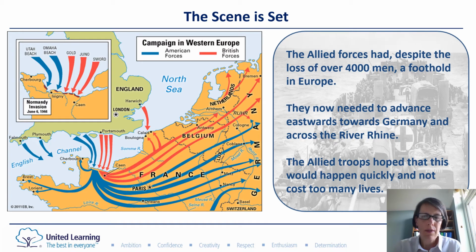Okay. Looking at this map, then, you can see in the top corner the D-Day landings, and you can see them again on the bigger map. And even though there was quite a high cost, lots of men died, they managed to hold on to the beaches once they'd landed. And they now needed to head across Europe, over the River Rhine, which you can see right on the far right hand side of this map here. This is the River Rhine here. And after that, once they've crossed the river, they're in Germany. And they hoped that it was going to be quick and that it wouldn't be too difficult.